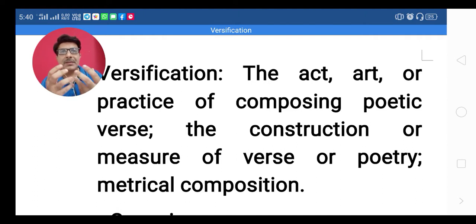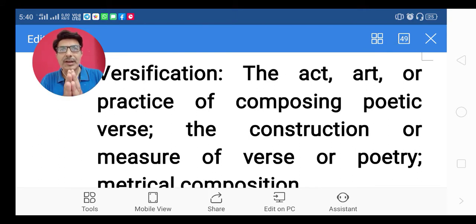It is the construction of measure of verse or poetry, because when the poet writes poetry, he presents his ideas in a proper format, in proper construction. He tries to give shape to his expression of thoughts, ideas, emotions. And that art of construction of a poem is known as versification.